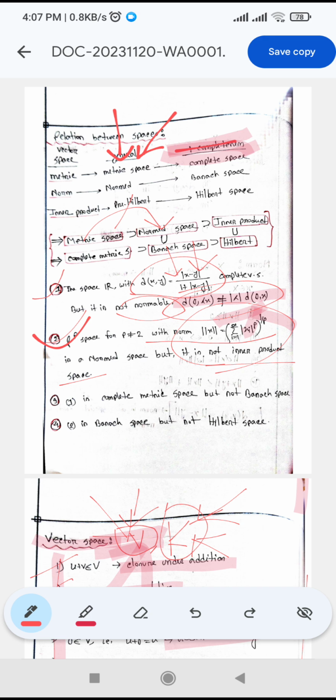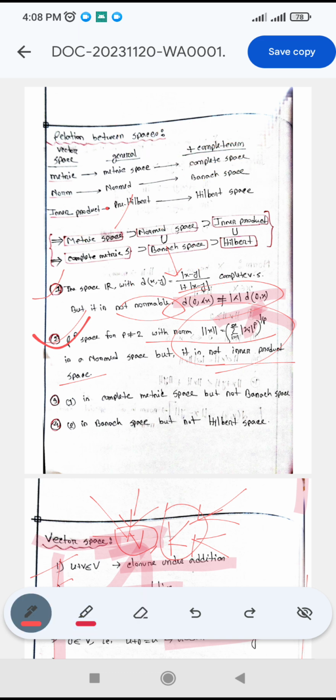So complete metric space is complete space, complete normed space is called Banach space, and complete inner product space is called Hilbert space. So if we see the relationship between general space plus completeness, that is complete space, the relationship is defined as: complete metric space is a superset of Banach space, Banach space is a superset of Hilbert space.